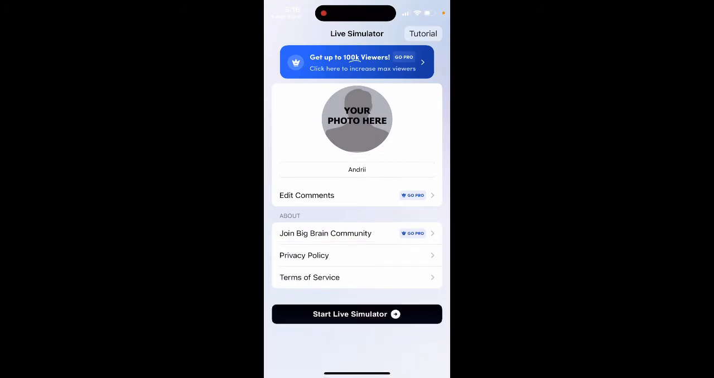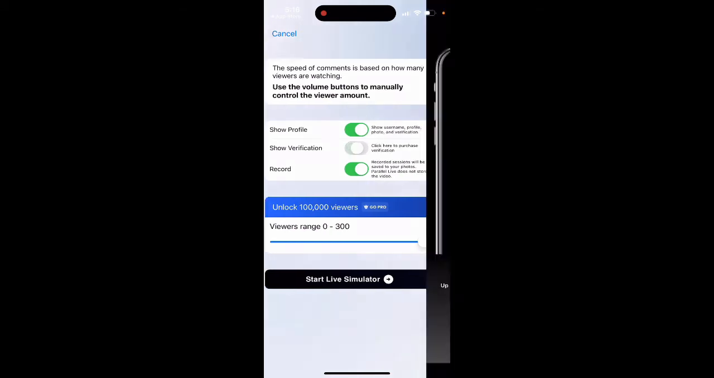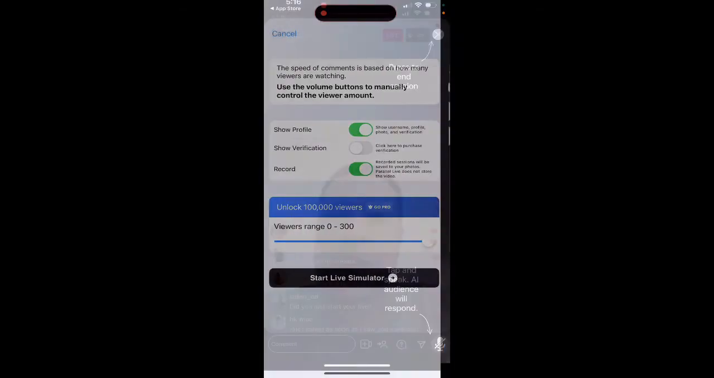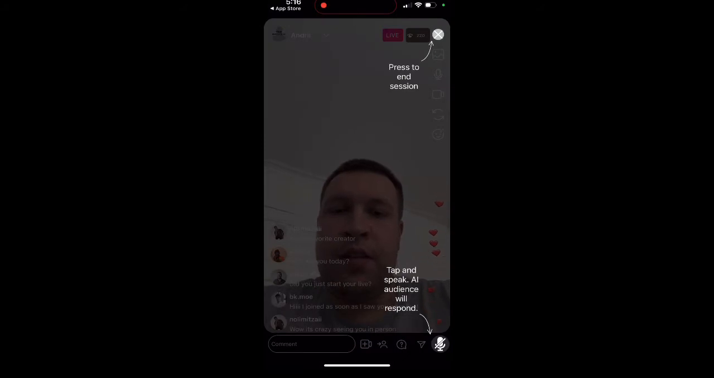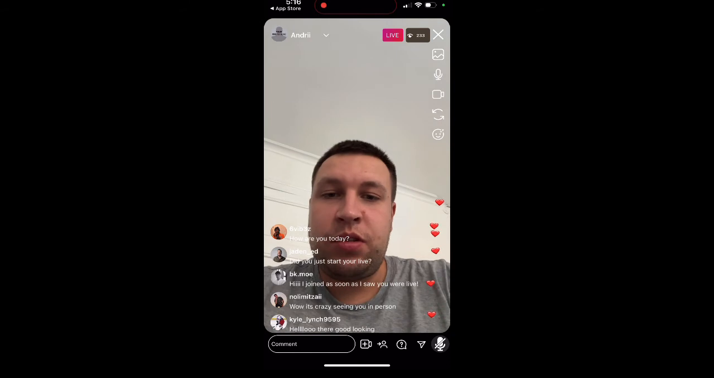This is your name, and then you can just, for example, start live simulator, and then show verification, for example. But yeah, some of the features. And then this is basically how it looks. And then you can also engage with your AI audience.